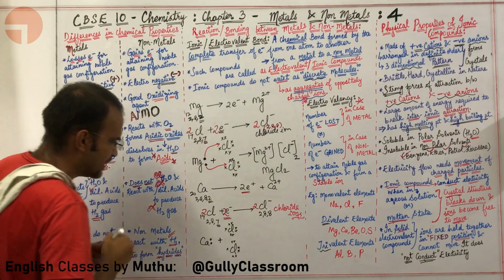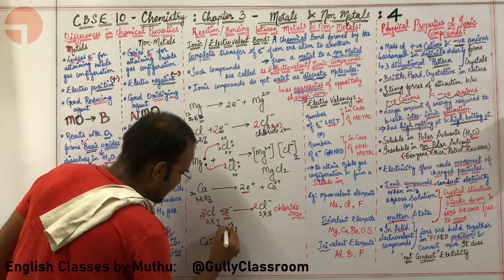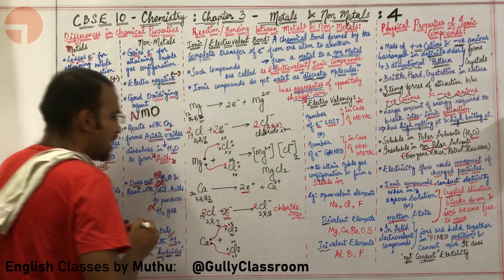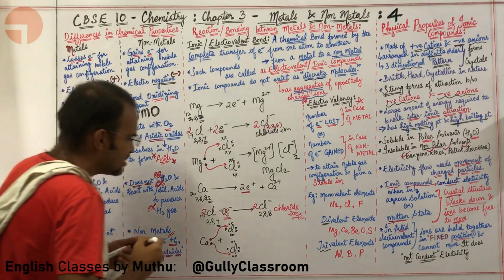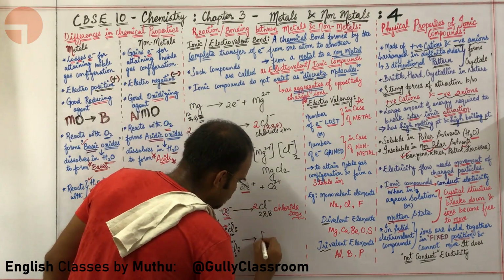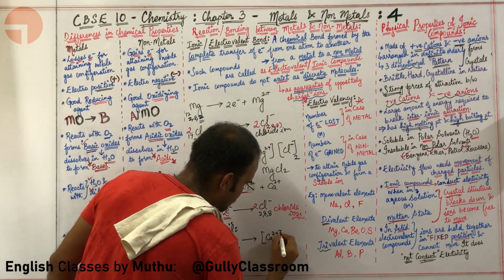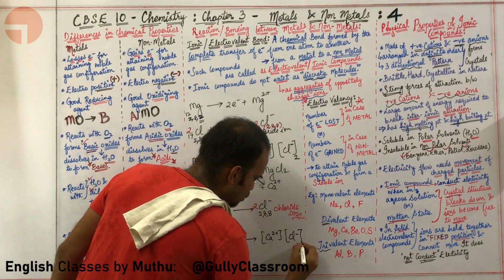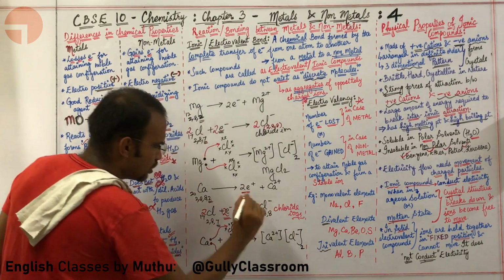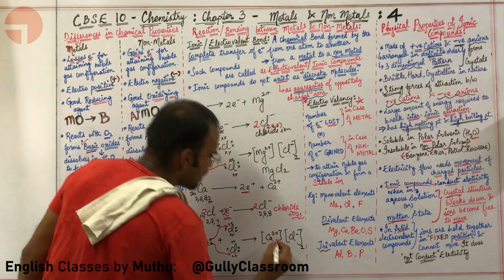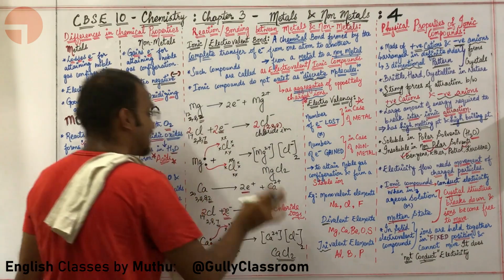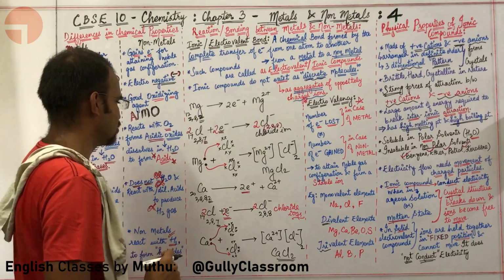Now what is happening? This particular electron of calcium will be sent over here. And what next? Because calcium is losing 2 electrons, I am simply going to write Ca2+. And because there are 2 Cl− ions, I am going to put Cl−2. So I am going to get the formula for calcium chloride as CaCl2.